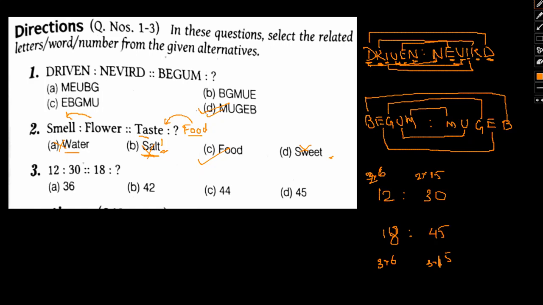So 45 in this particular place will be the answer. Okay, so 45 in this particular case can be the answer because a similar kind of relationship has been maintained. 2 6s are 12, 2 15s are 30, 3 6s are 18, 3 15s are 45. So 45 will be our answer in this case.